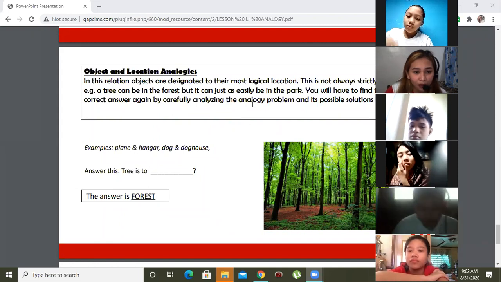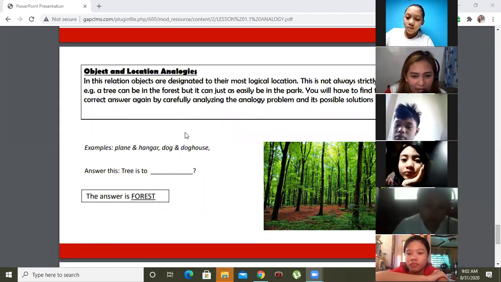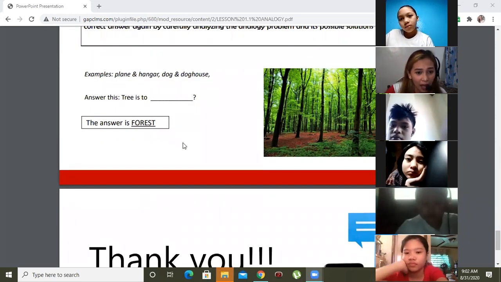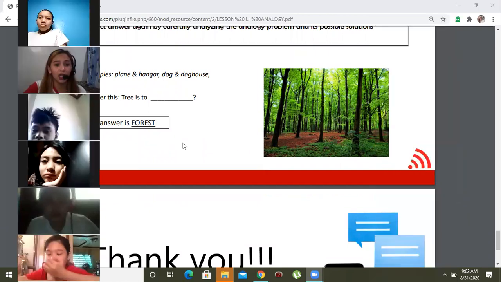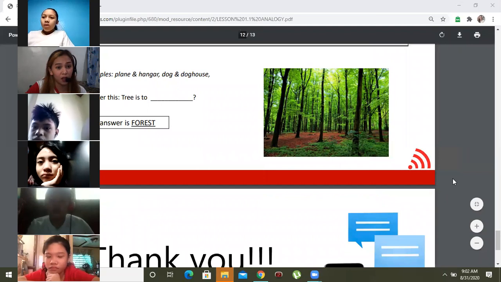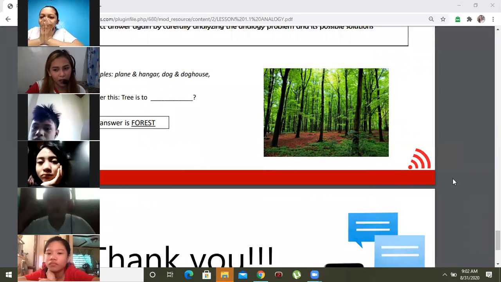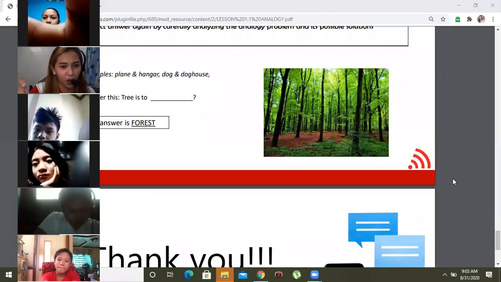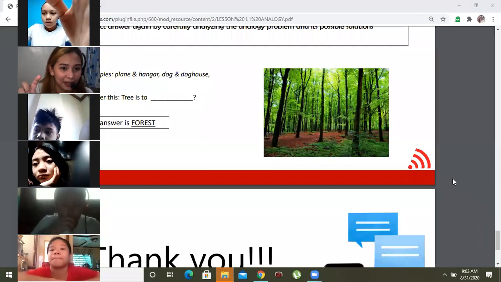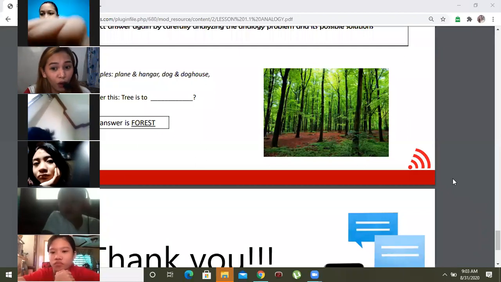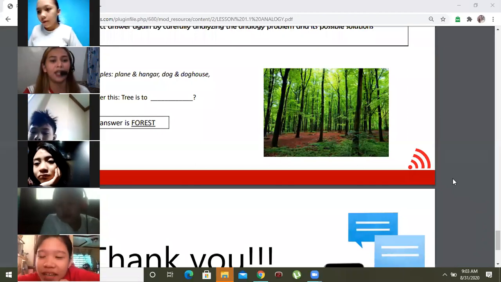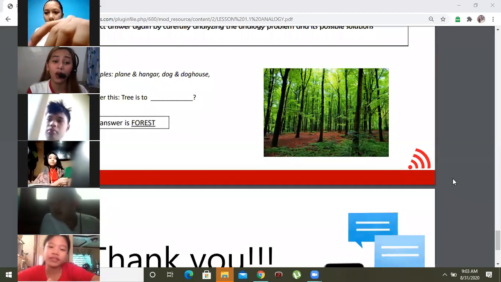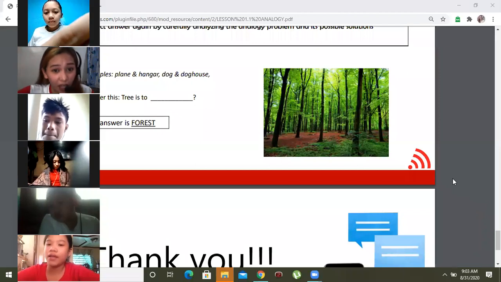You will have to find the correct answer again by carefully analyzing the analogy problem and its possible solution. Let's say, for example, plane, hangar, doghouse. So basically, we are referring to the location of a certain material. For example, armchair, so listen carefully. Armchair is to classroom as books is to library, ma'am. Library. Very good. Because we all know that we can see an armchair inside the classroom and we can see a book inside the library.